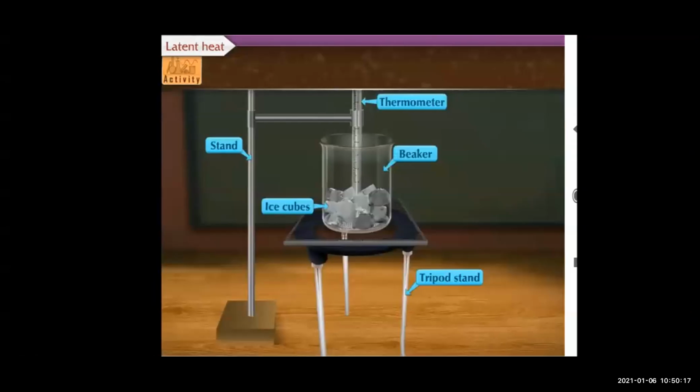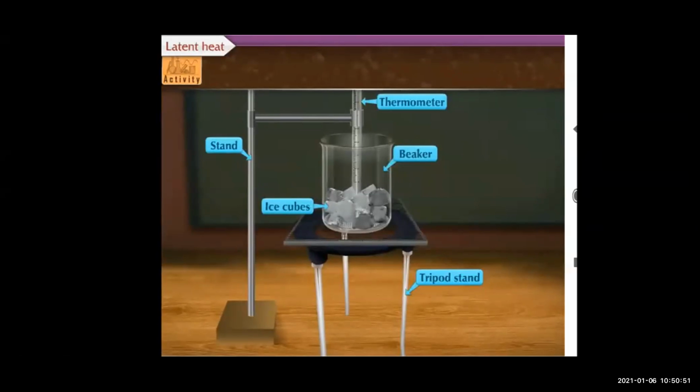You will observe that the temperature of the mixture remains 0 degrees Celsius till the ice melts completely. If we continue heating even after conversion of all the ice into water, the temperature of water starts rising and reaches 100 degrees Celsius. At this temperature, water starts converting into steam, and the temperature remains constant at 100 degrees Celsius till all water converts into steam. So this is the observation we can draw from this activity.